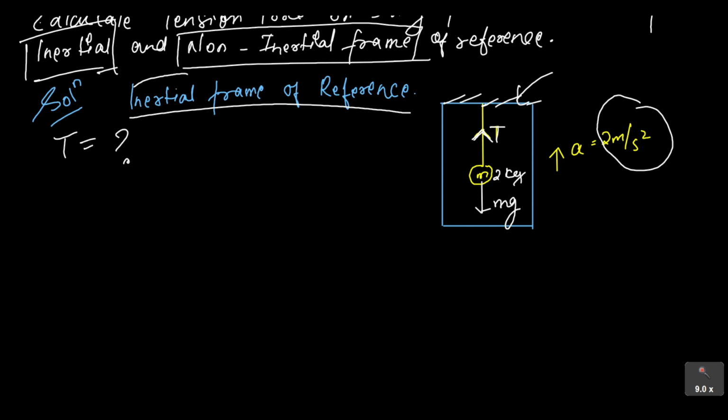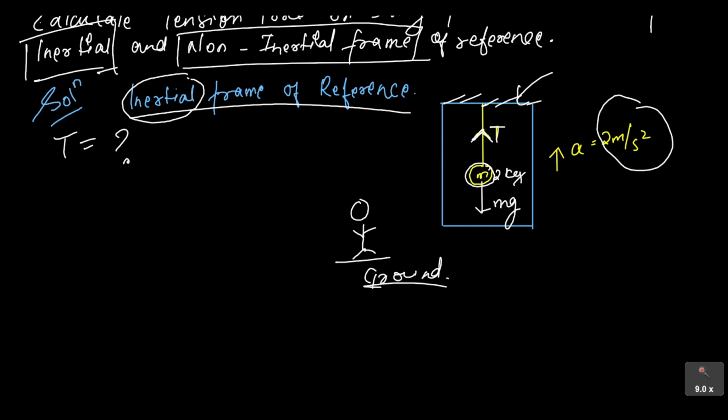We are talking about the inertial frame, so our frame of reference should be non-accelerating. So I will keep one person on the ground. This ground is not accelerating, so he is observing from an inertial frame of reference.